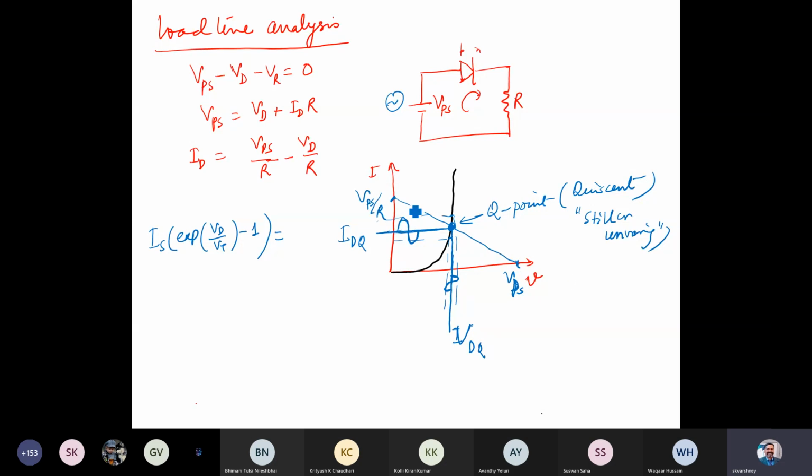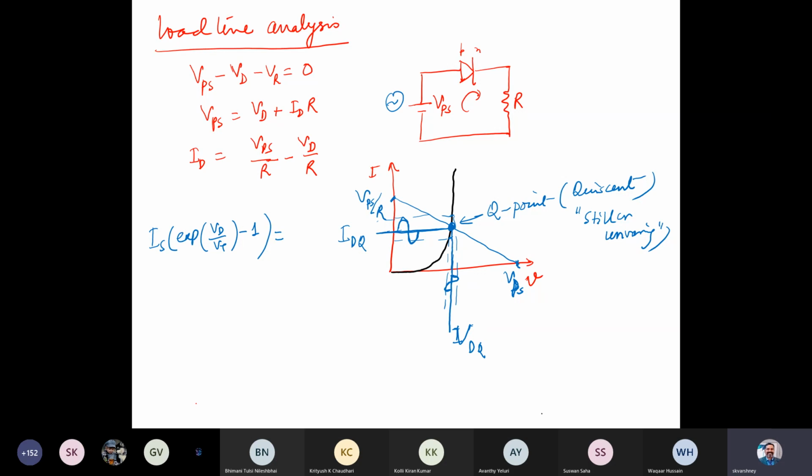If we know the numbers, then we can approximately find out the quiescent values on the x-axis, that's the voltage, as well as on the y-axis, that's the current corresponding to it. Right. Since I introduced the quiescent point, if I find out VDQ and IDQ at the quiescent point, I can find a resistance.